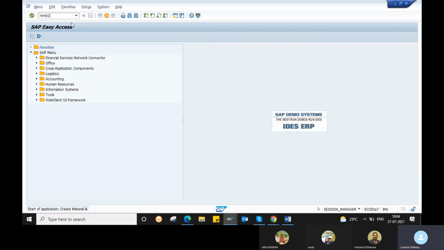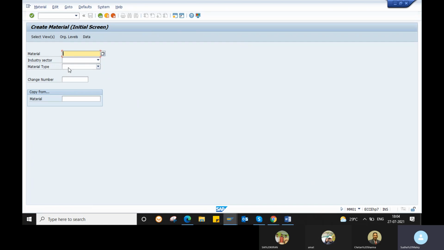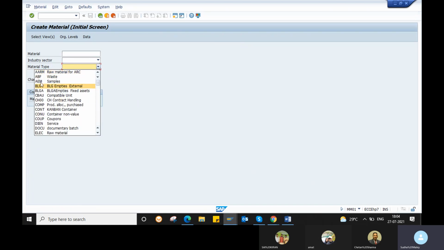Okay, so if you want to create a material, a material type is an important field. You need to give your material type. There are standard material types like finished good, raw material, food products. We have different types of material types, and for each material type SAP has given a code.